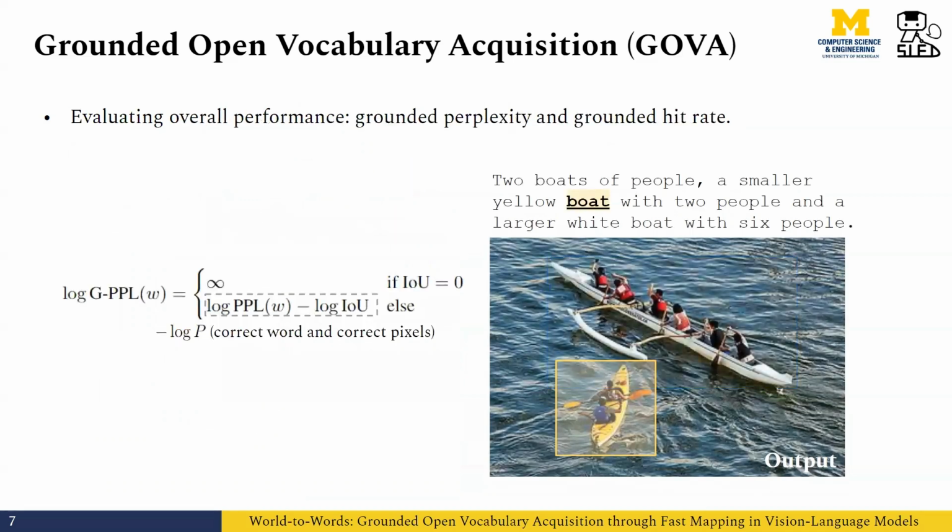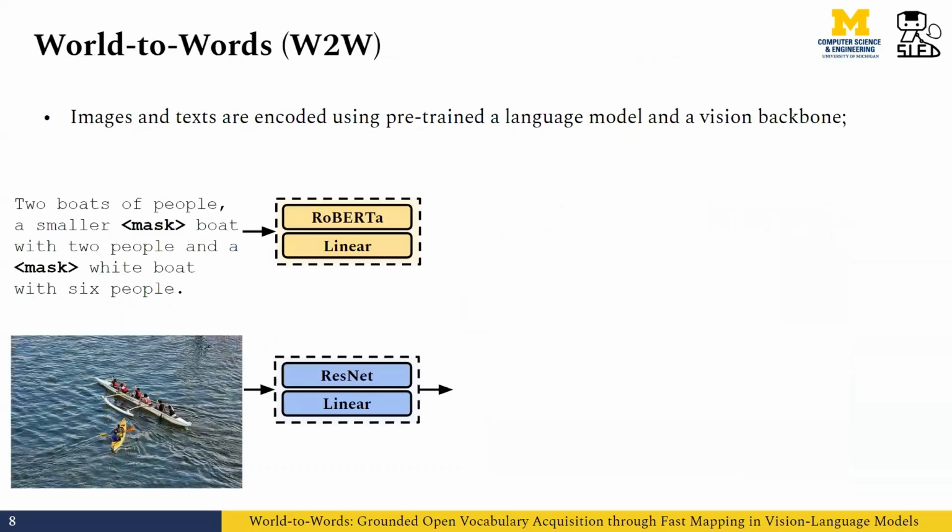We also introduced the multi-modal metric, log grounded perplexity. It combines the two unimodal metrics and can be interpreted as the negative log probability of producing the correct tokens and pixels. Therefore, the grounded perplexity serves as a comprehensive evaluation.